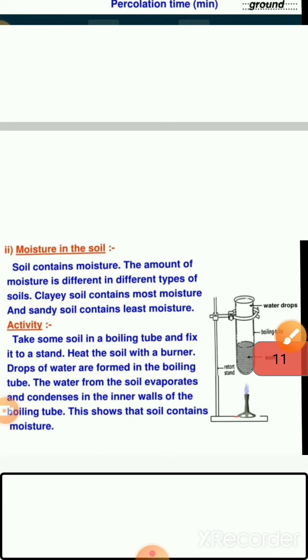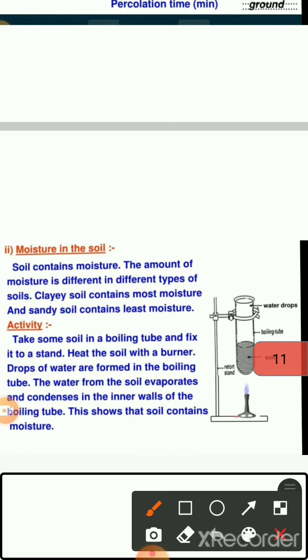Then there is an activity. By this activity, we can show that moisture is present in the soil. For this, we have to take a boiling tube, and in the boiling tube we have to take some soil. Then we have to heat the soil with a lamp.